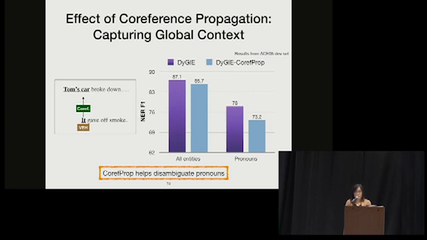So we do the ablations by reporting the NER F1 score on both all entities in the dataset and also pronouns only. So we can see that by adding this coreference propagation layer, we could get around 5 F1 score improvement on pronouns only. So this means that coreference propagation is able to help us disambiguate pronouns, which further proves our hypothesis that our model is good at capturing global context.